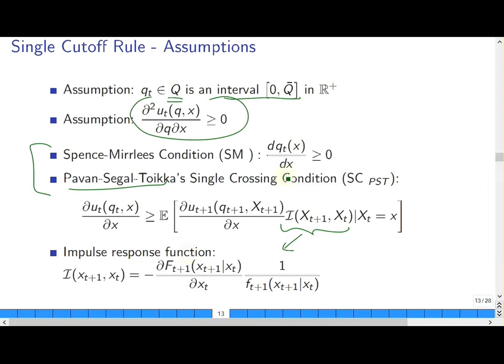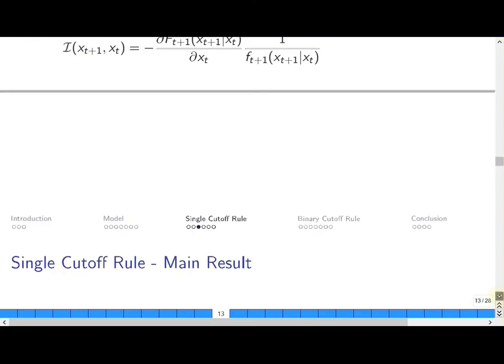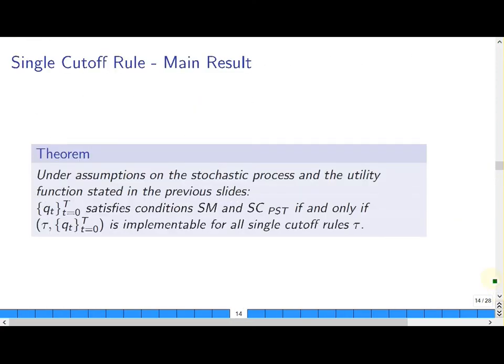So one way to think about the explanation of the single crossing condition is this expression here is monotonic in X, and this is monotonic in T. So the main result I'm going to state is under the previous assumptions, the Qt satisfy the Spence and the PST condition if and only if this pair of stopping rule and terminal action is implementable for all single cutoff rules tau.